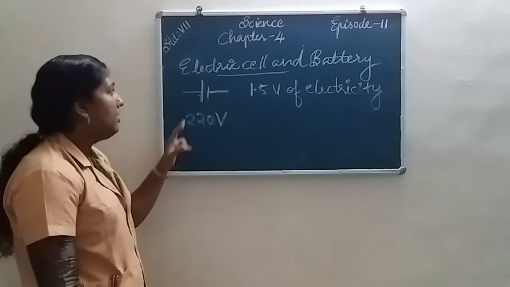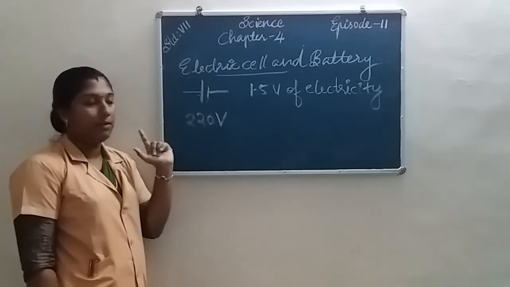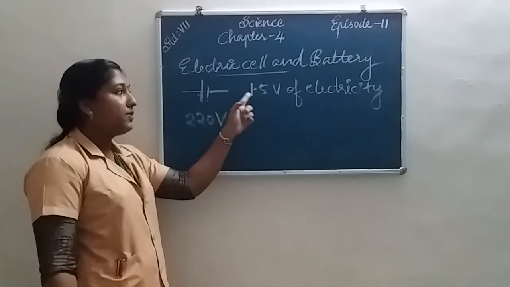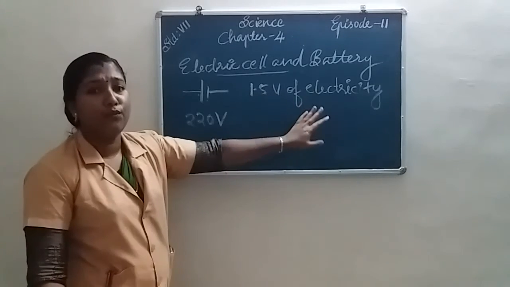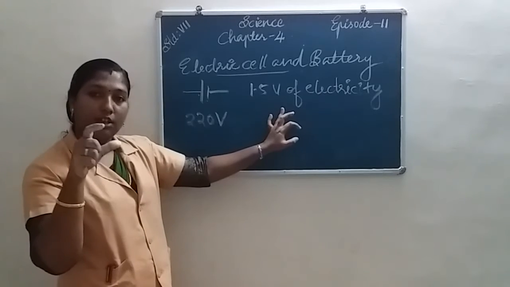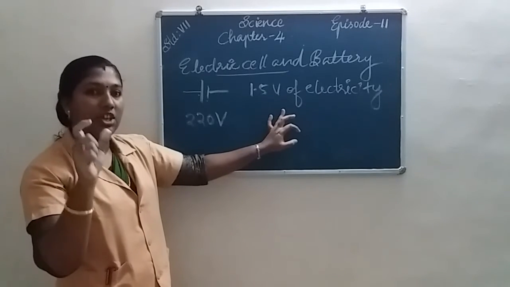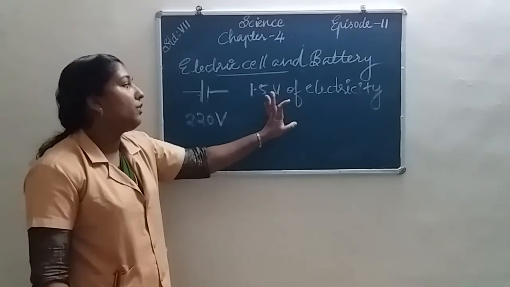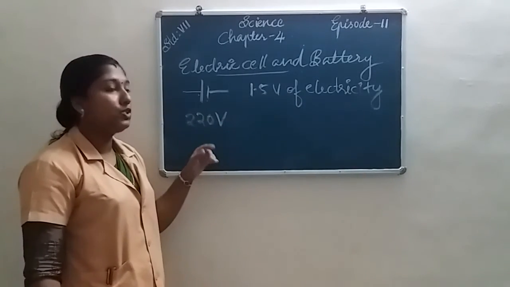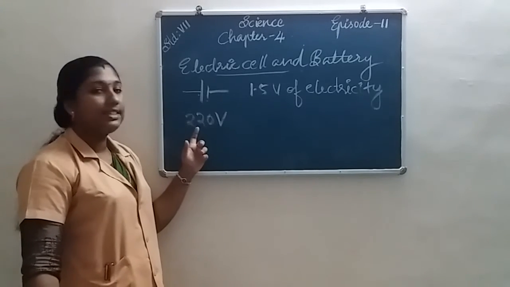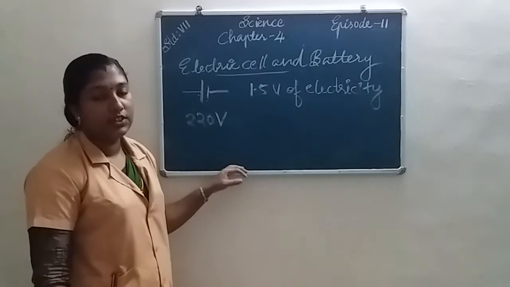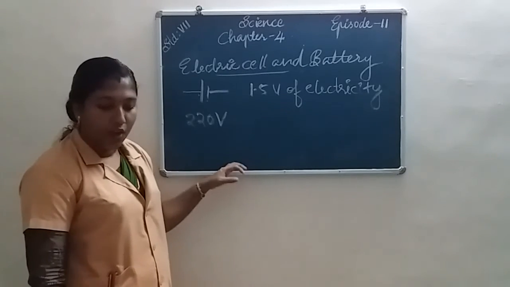All of you understood? An electric cell consists of two terminals, a positive terminal and a negative terminal, and a single cell provides 1.5 volt of electricity. If we use one cell in a TV remote or toy cars, we get 1.5 volt. From the power stations to our homes, we get about 220 volt of electricity.